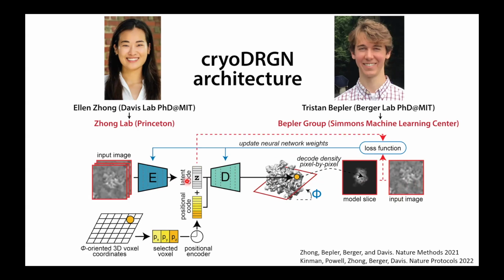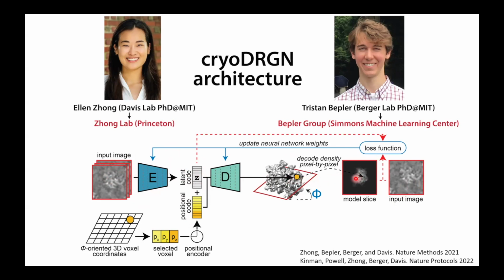Well, this variational autoencoder framework has an encoder network upstream. Its job is to map these particle images into a low-dimensional latent space. Just as I showed you in that blue box, we're just going to concatenate what we call the latent code with this positional code, and now conditioned on this latent code, the decoder network will produce different density maps.